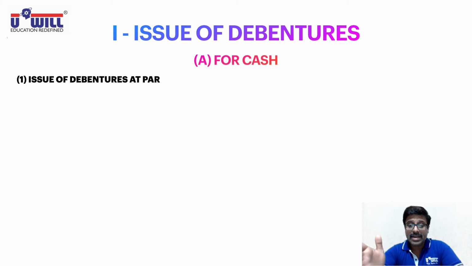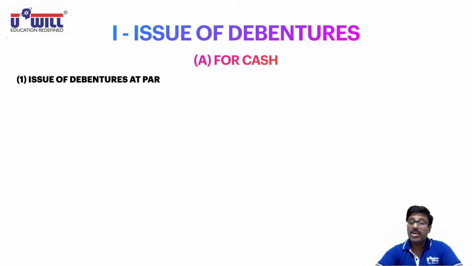In that case, the entries will remain exactly the same as shares. Like what was the entry for application money received in shares? Bank account debit to share application. Replace the word shares with debentures. It would become bank account debit to debenture application account. Second entry was share application account debit to share capital account. So the word share will get replaced with debenture: debenture application account debit to debenture capital account.